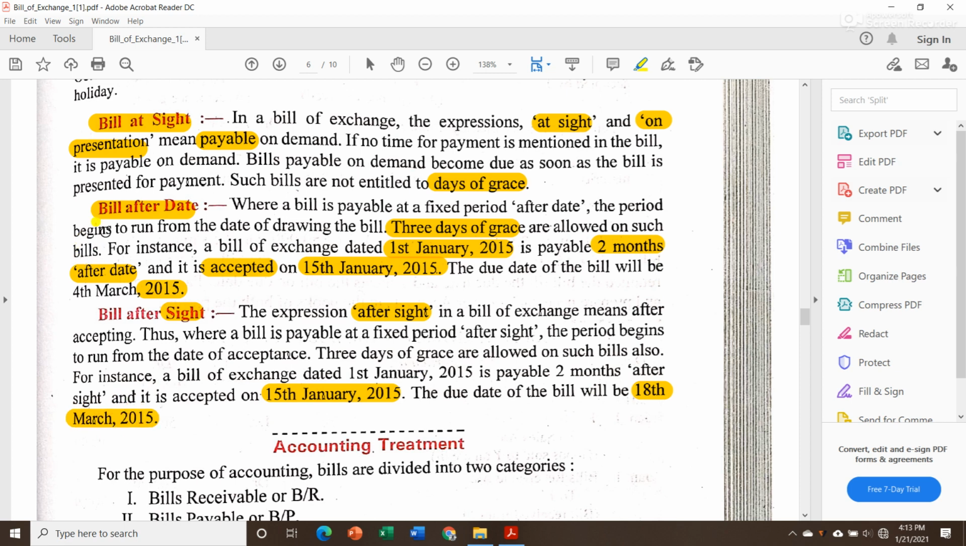So don't get confused between bill after date and bill after sight. You just have to keep in mind that bill after date means the date on which the bill was drawn, and bill after sight means after seeing the bill by the drawee, or the person who will be paying that amount.